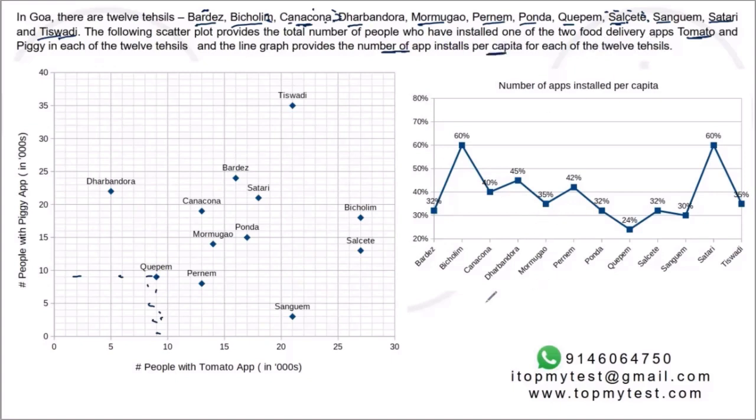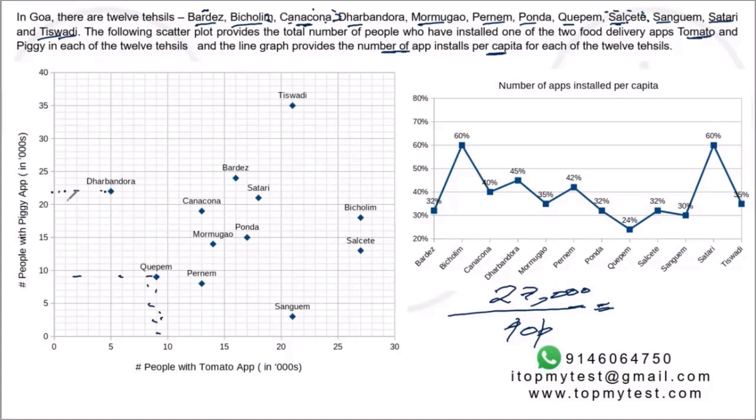So, if I were to add these two apps, for example, let's calculate for Dharbandora. It's 22 plus 5, 27. That will be the total number of app downloads, 27,000, divided by the population of Dharbandora. That will be your per capita app download.